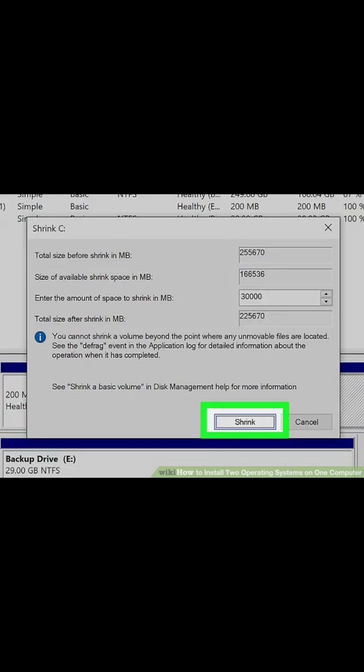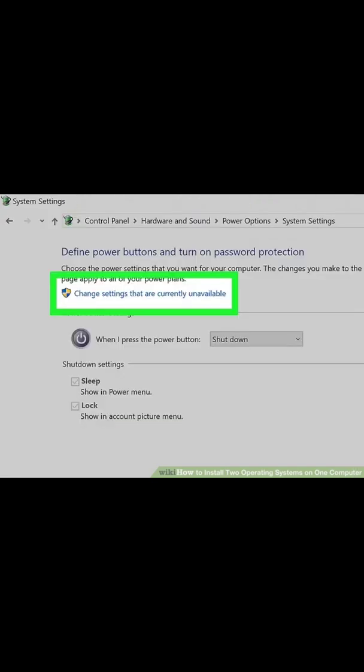7. Click Shrink. This creates a new partition of unallocated space on your hard drive. The third part in installing an OS is to prepare your PC, and it has 5 steps. The first one is turn off Fast Boot. The following steps allow you to turn off Fast Boot on Windows.